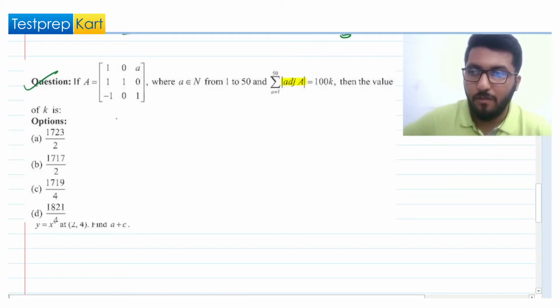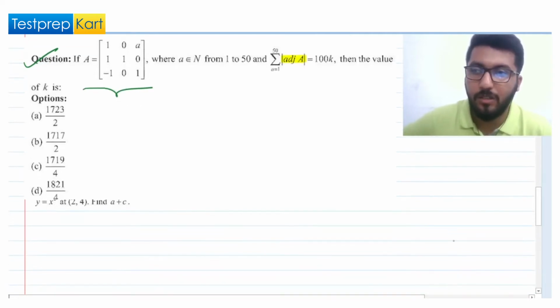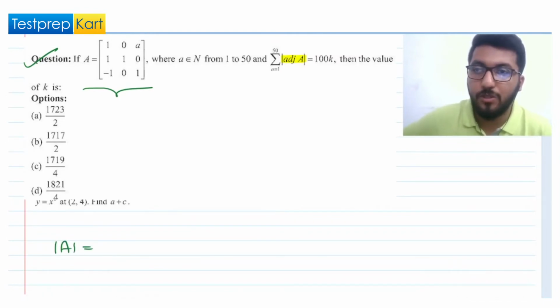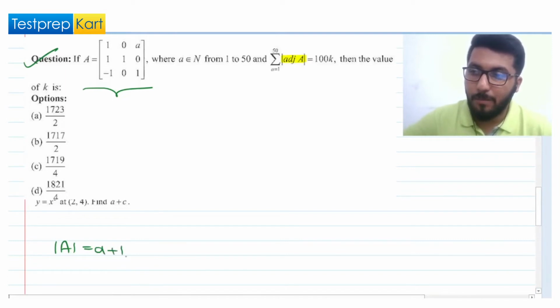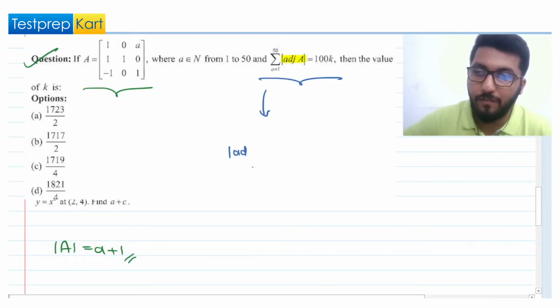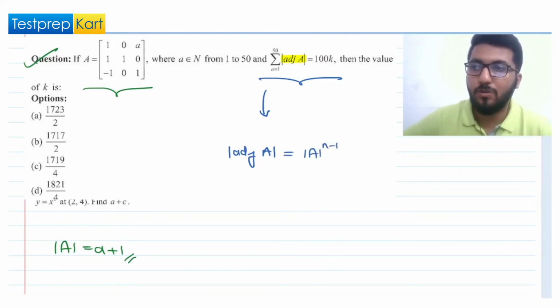First of all, I hope that you are able to at least calculate the value of the determinant of A. I'm expecting that you should know that. So if you have to calculate the value of the determinant of this particular matrix, you will get it to be a plus 1. I hope you will do that, but because I want you to understand this part, here we have adjoint of A. One thing that you need to be clear of is that the determinant of adjoint of A is mod A power n minus 1.